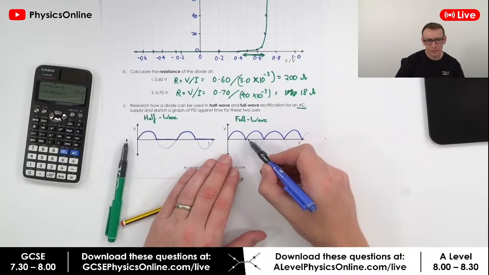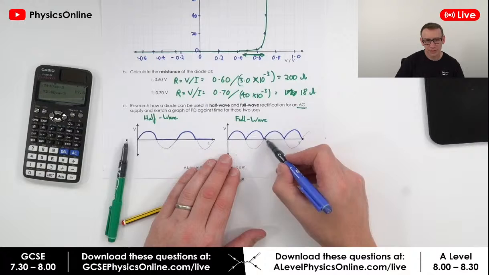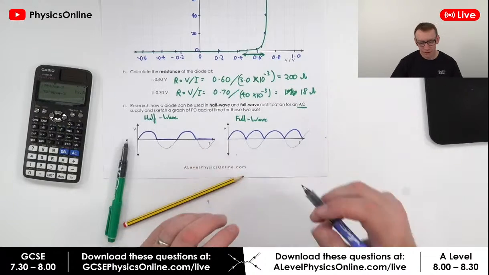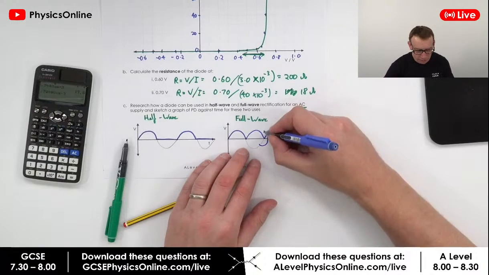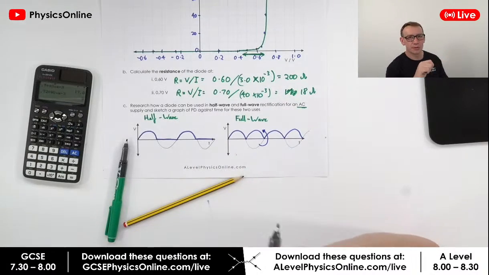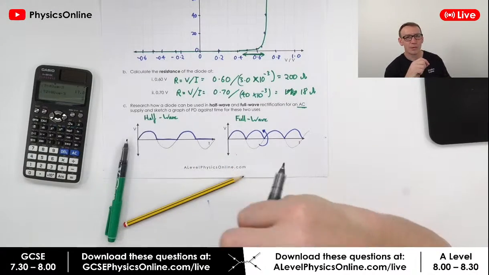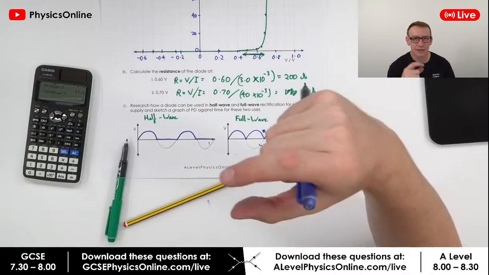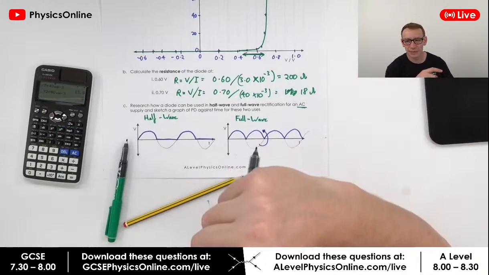So it goes up to a max and goes back to 0, maximum to 0, maximum to 0. So effectively what we've done is we've flipped all of these negative bits around to make them positive. And this is called rectification. And what we do is we rectify the signal and turn it from an AC signal into a DC one.